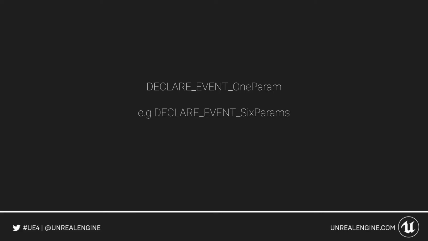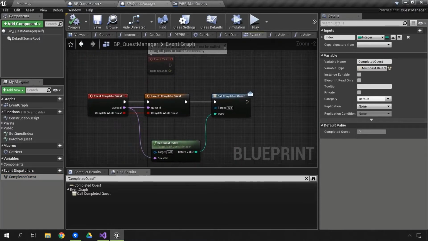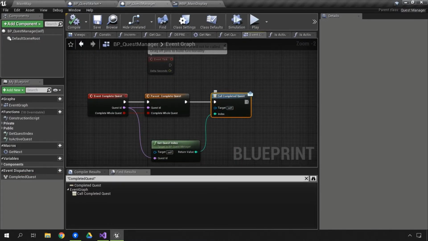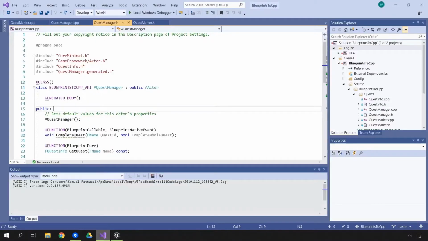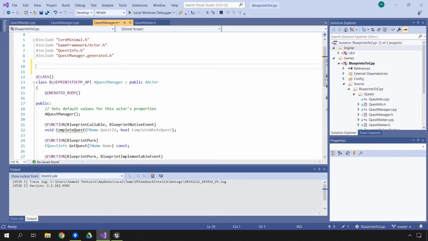So let's take a look at how we might expose a function that we currently have in Blueprint from C++ instead. Right now we've got our quest manager, and the quest manager calls this event, call completed quest, and that is an event dispatcher over in Blueprint. We want to create the equivalent of that in C++. So the first thing we have to do is declare a type for the delegate.